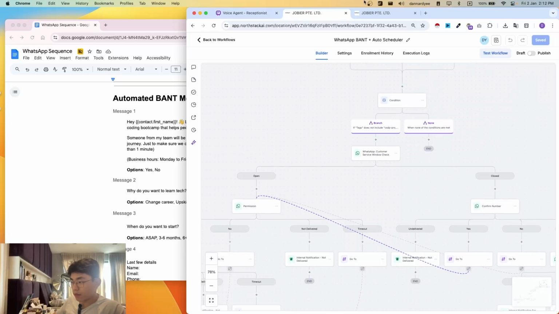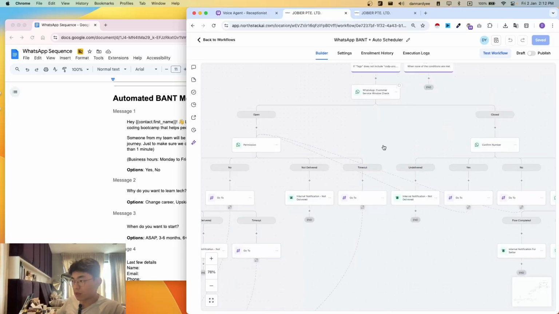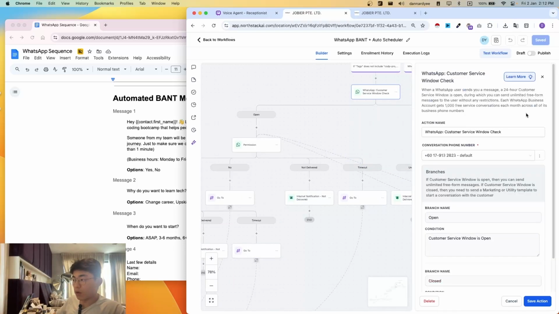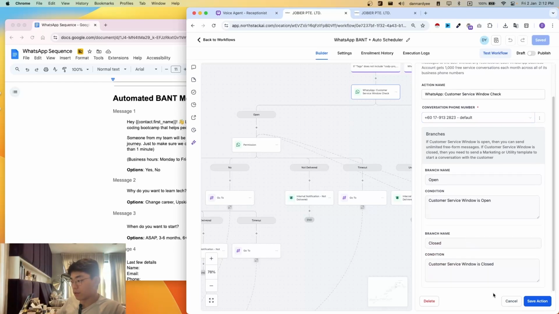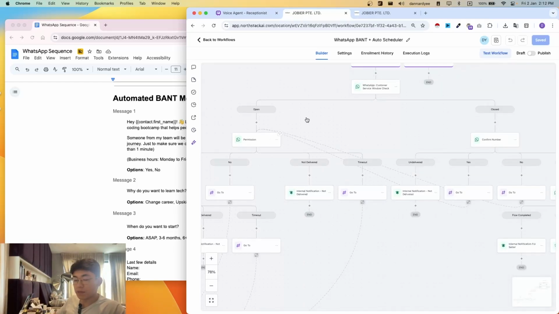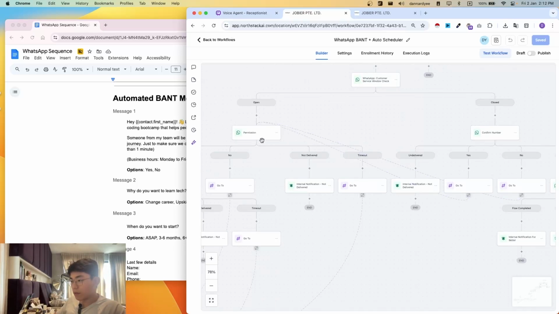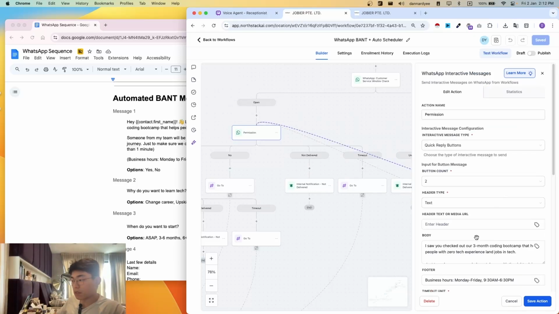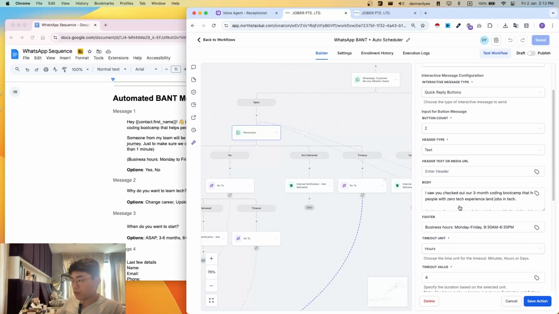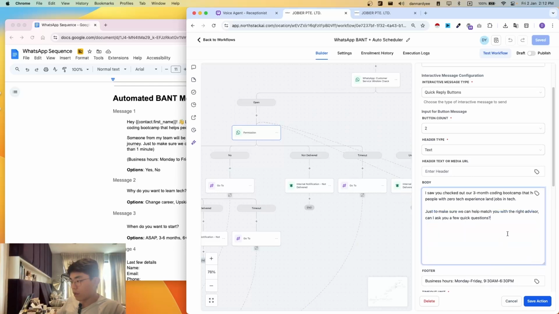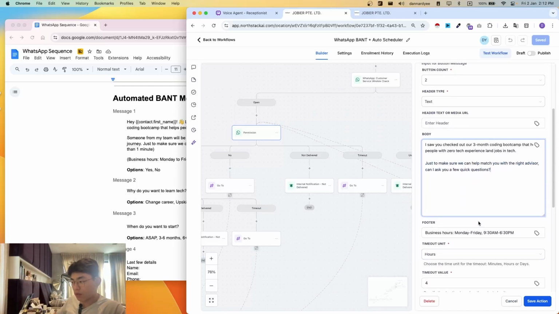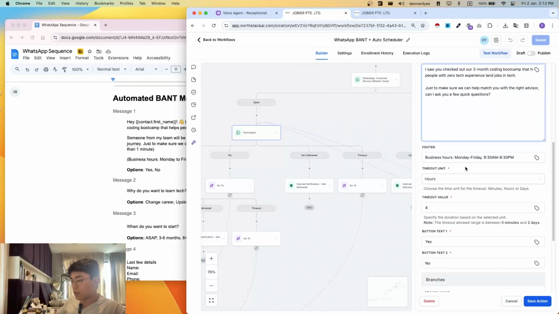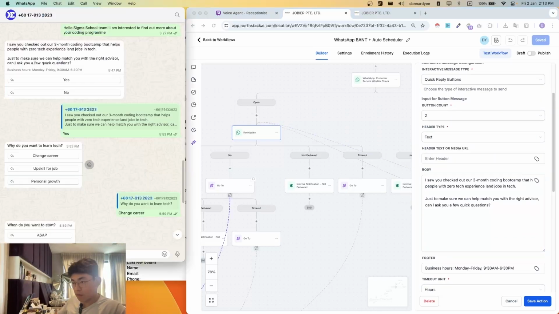As you can see, after it's been tagged, we'll then move on to this WhatsApp service window check to see whether or not they are open for the 24-hour service window, so that we can send messages for free. After we've confirmed that they are open for sending messages, we have a permission message to see whether or not they are okay for us to ask a few questions. And this will typically show up like this. Let me just show you real quick.